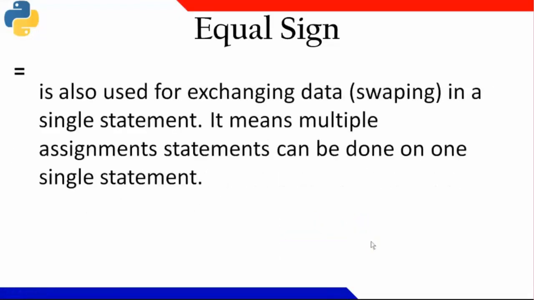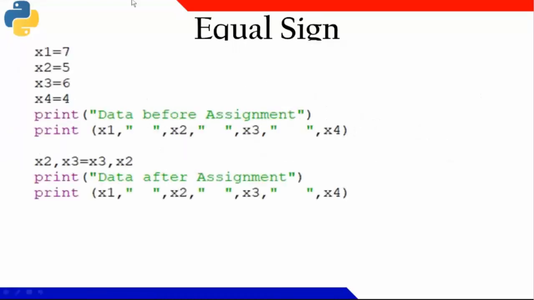And a beautiful thing in Python is that the equal to symbol can be used for swapping. Let us see this particular small program. X1 equal to 7, X2 equal to 5, X3 equal to 6, and X4 equal to 4. Now, when I am printing before assignment, X1, X2, X3, X4, I printed. Okay, no issue. 7, 5, 6, and 4 got printed.